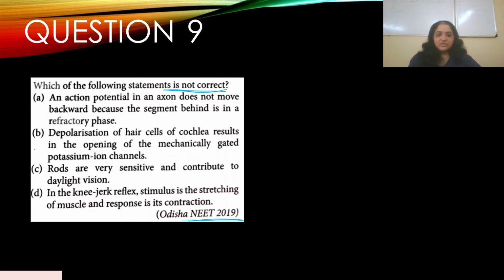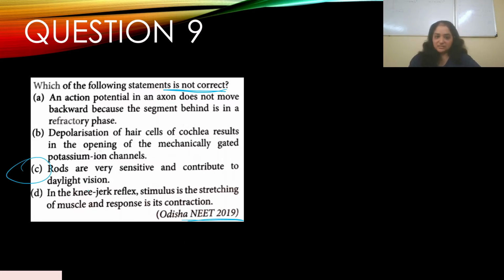B. Depolarization of hair cells of cochlea results in the opening of the mechanically gated potassium ion channels. Yes. C. Rods are very sensitive and contribute to daylight vision. No. D. In the knee jerk reflex, stimulus is the stretching of muscle and response is its contraction. Yes. So your incorrect statement is C.